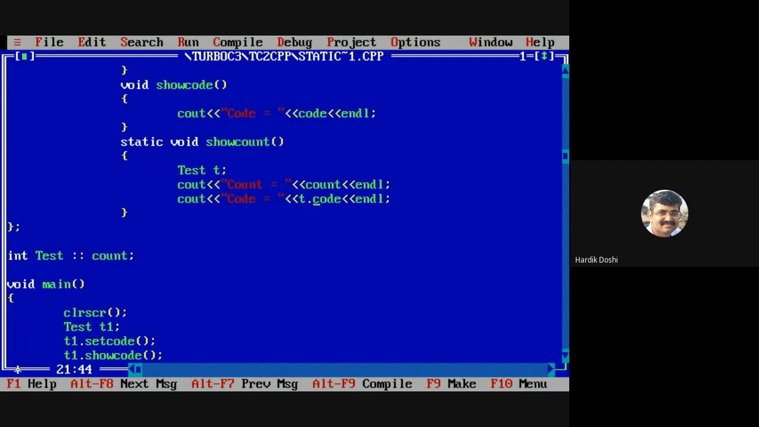So two conditions are there in front of you, and these conditions will make you confused. What are those conditions? Number one, a static function can access static members. Okay, so count can be accessed.